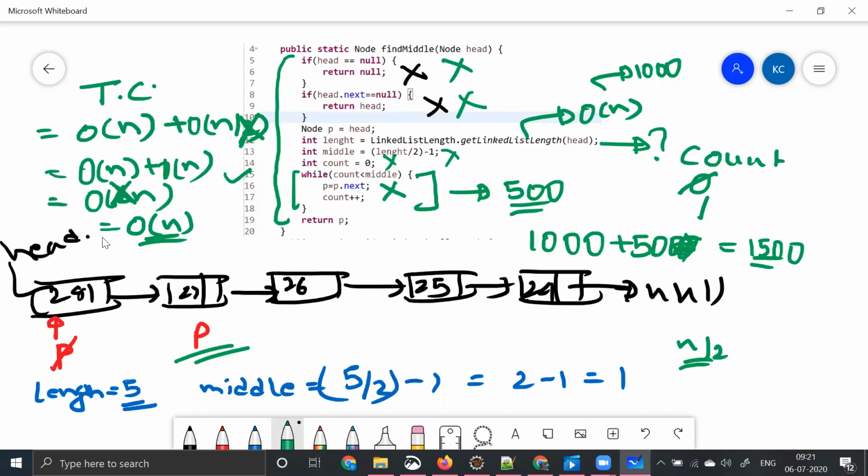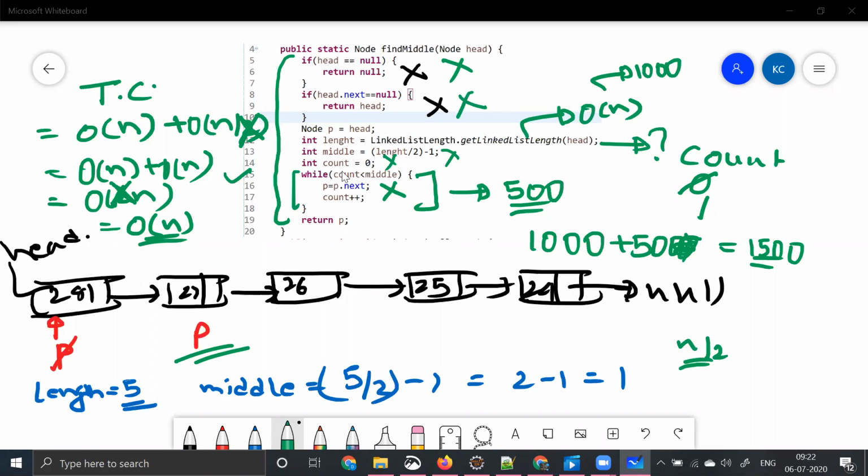This is just our basic understanding. At this point, I just want to cross check if everyone understood this or not. Guys, I just want to say, to find out the middle element of the linked list, let's say the input is 1000, you are consuming 1500 steps. Let's say the input is 50,000, you are consuming 50,000 plus 25,000, which means 75,000 iterations. Now this is called a brute force way of calculating something.